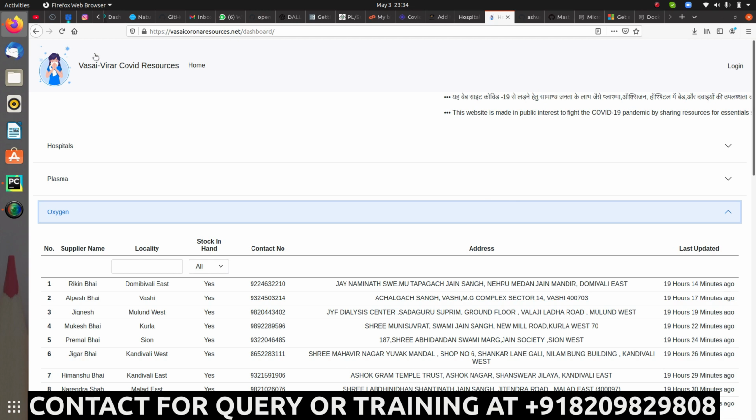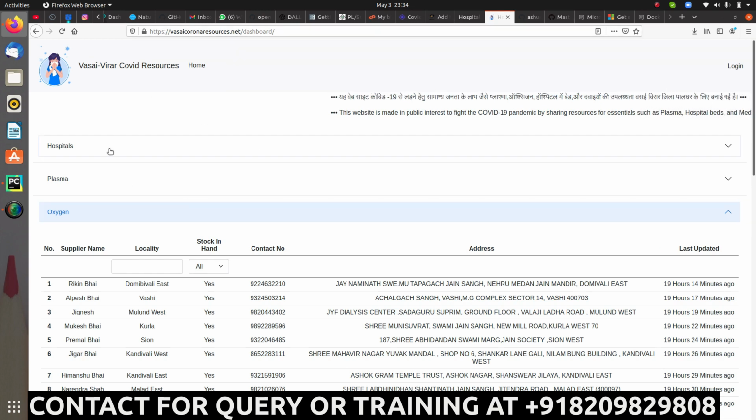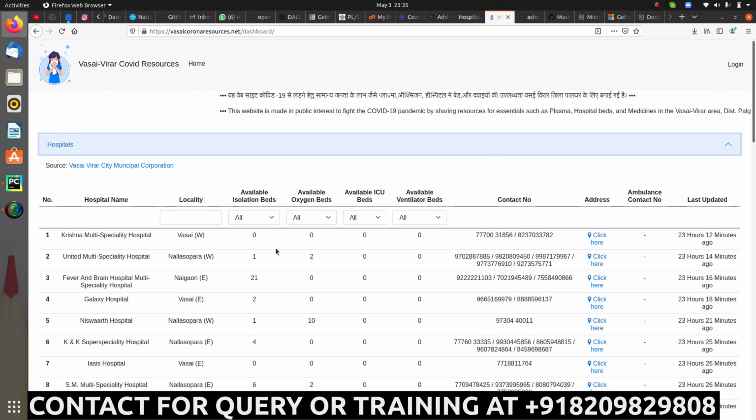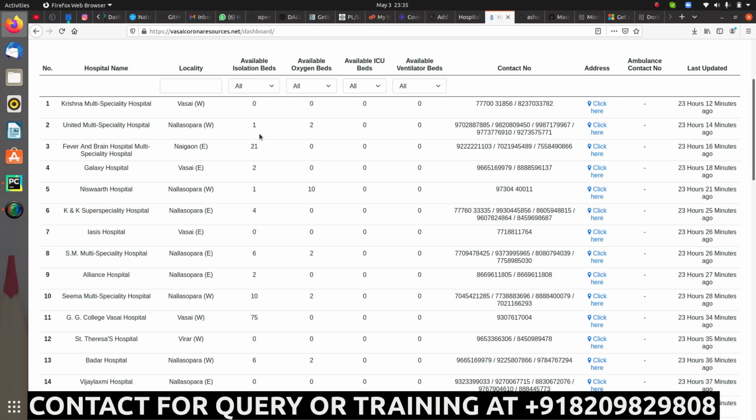Other than that you have this website as well. If you are in Maharashtra, you can directly go for it, and accordingly you can find the hospital near you with the different availability, whether for isolation beds, oxygen cylinders or beds, or ventilators, whatever it is, you will get the details for that, and accordingly you can check the contact details as well, right?